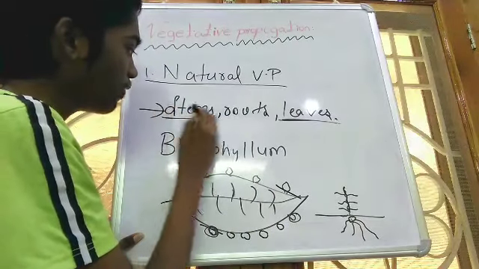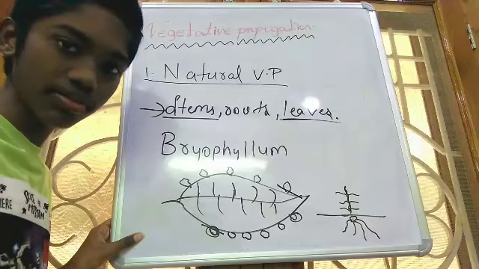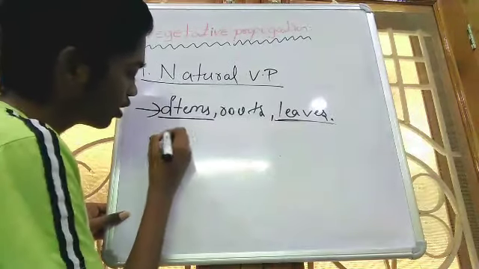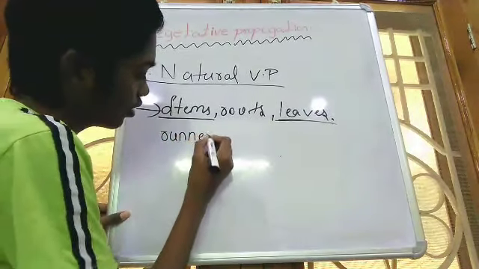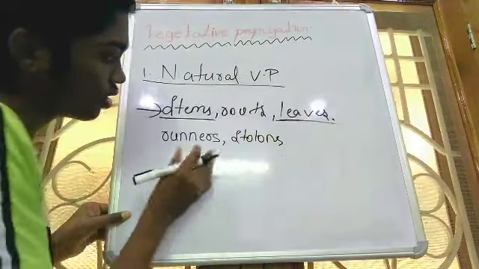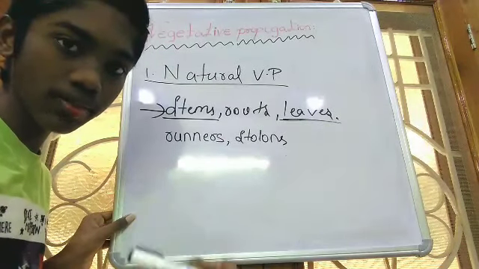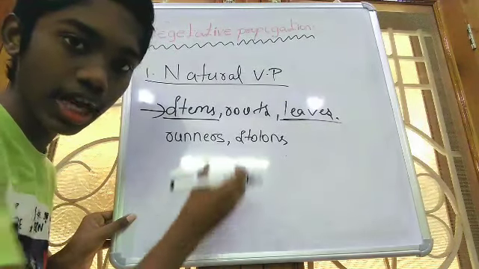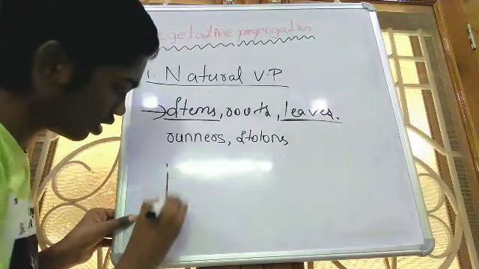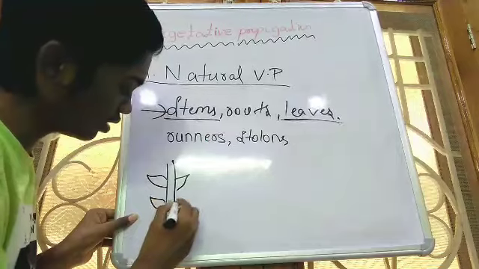Now coming to the help of the stems. Let us see how reproduction takes place with the help of the stems. Some plants like runners and stolons have weak stems, which are not capable of standing the way common plants do. If you observe this plant, this is the plant and this is the leaf.